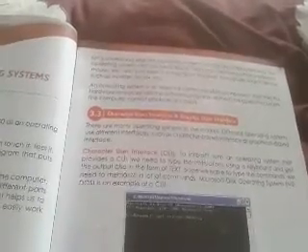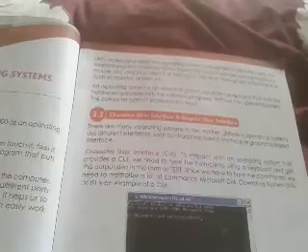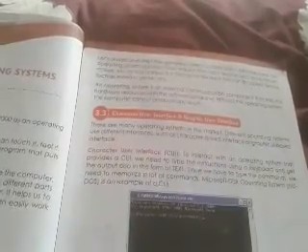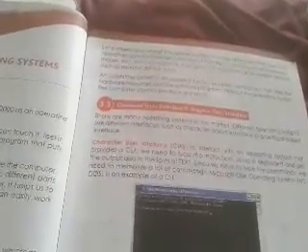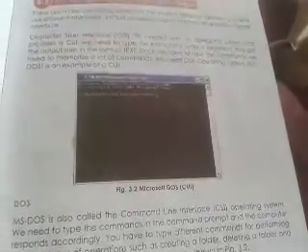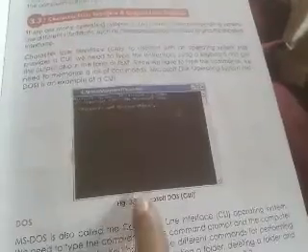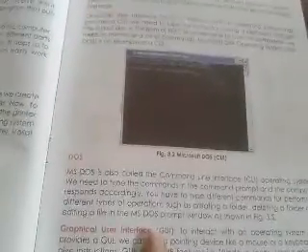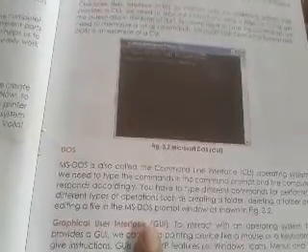So MS-DOS is an example of CUI. Microsoft Disk Operating System is an example of a character user interface operating system. Here is the command prompt, where you have to type the commands. MS-DOS is also called the command line interface.